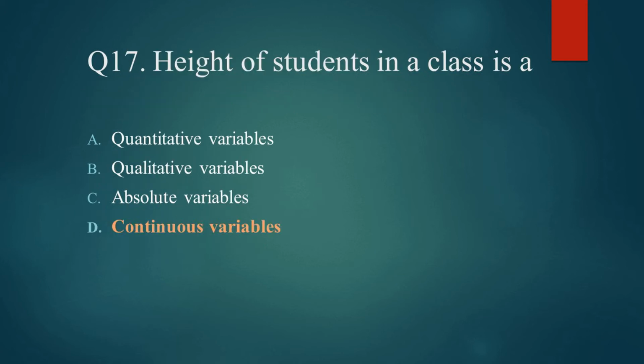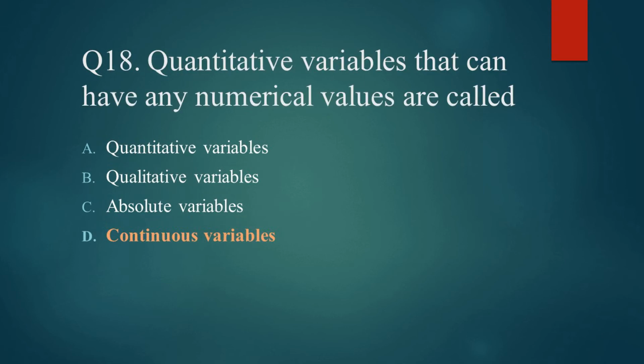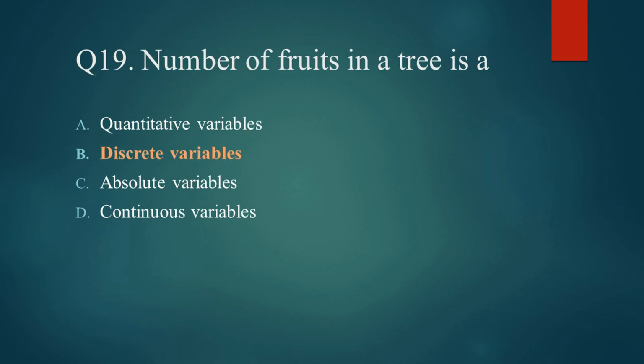Question number 17, height of students in a class is a. Option D, continuous variable, is the right option. Question number 18 is quantitative variables that can have any numerical values are called. So option D, continuous variable, is the right option. Question number 19, number of fruits in a tree is a. So option B, discrete variable, is the right option.